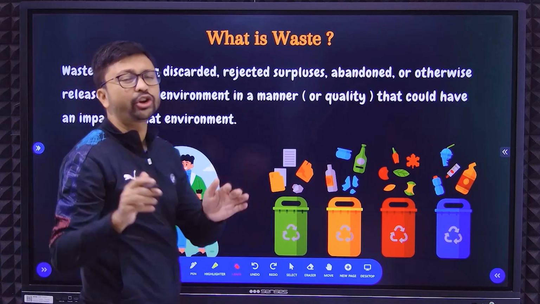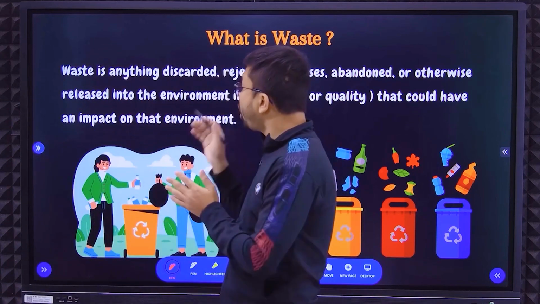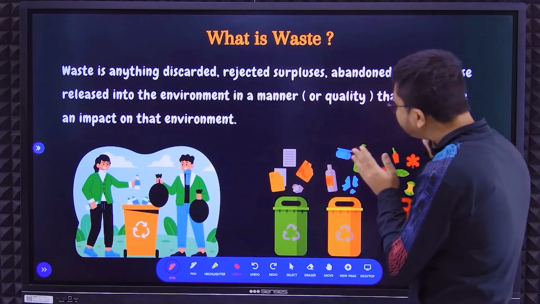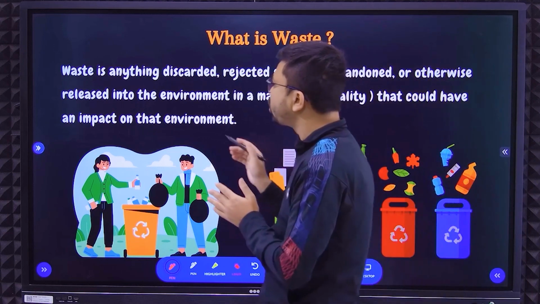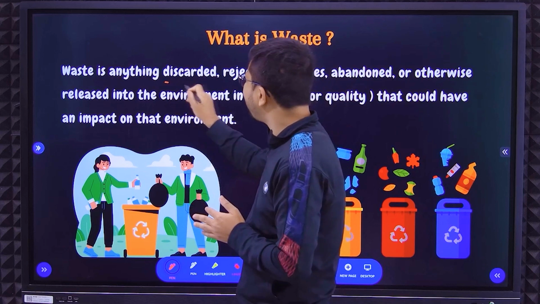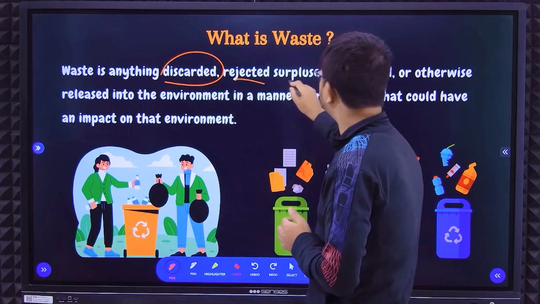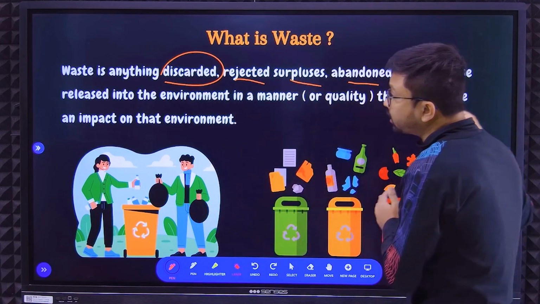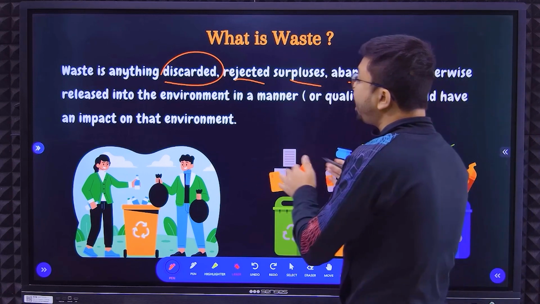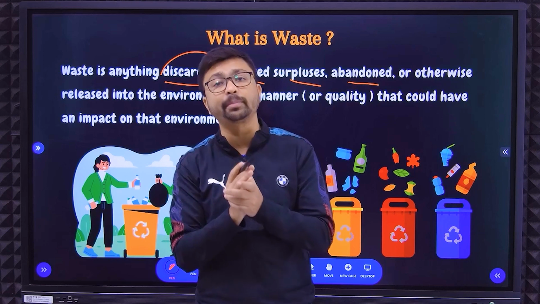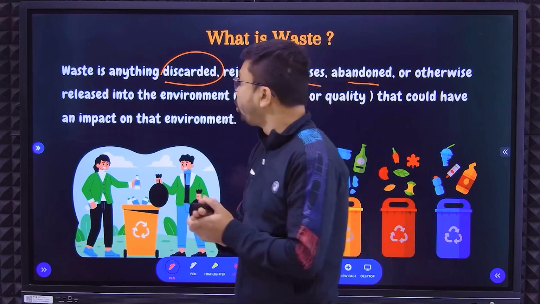So first thing you need to know is what is waste. Here the important key terms are in the definition. You need to focus on those things. What is waste? Waste is anything discarded, rejected, surplus, abandoned or otherwise released into the environment in a manner so that it will start creating a negative impact on us. That is called waste material.